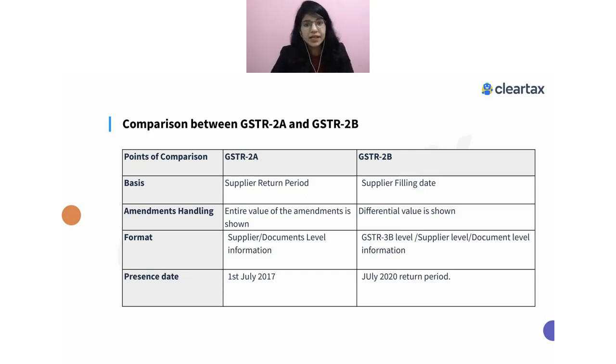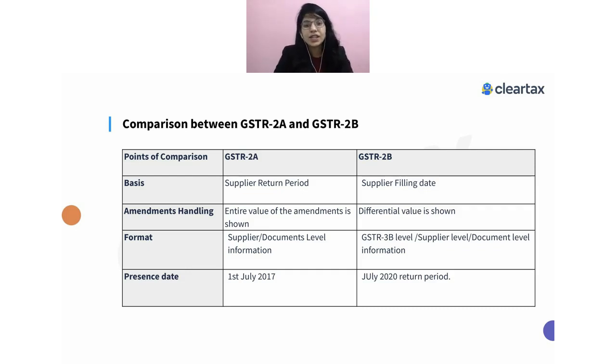Just for example, let's say a supplier filed a return for the month of March, right? There was one invoice dated 1st March 2021, and I, as a supplier, uploaded the document in the March return period. Once I have uploaded this document, this document correspondingly reflects in the recipient's GSTR 2A, right? Let's say the total ITC amount was 1 lakh rupees.